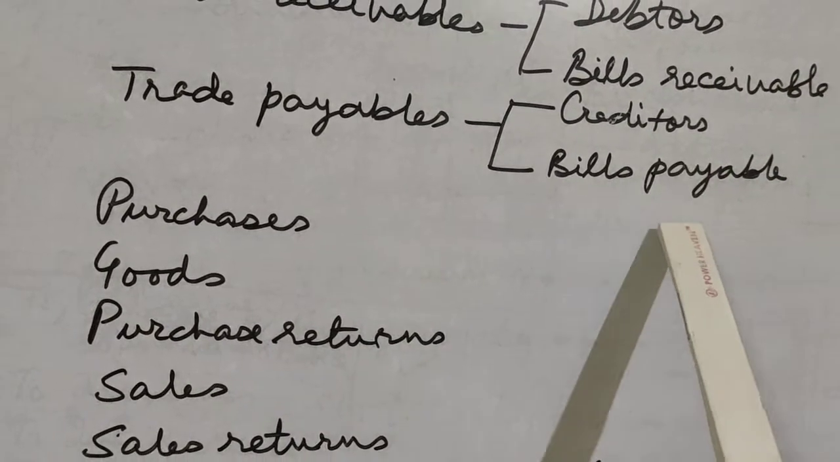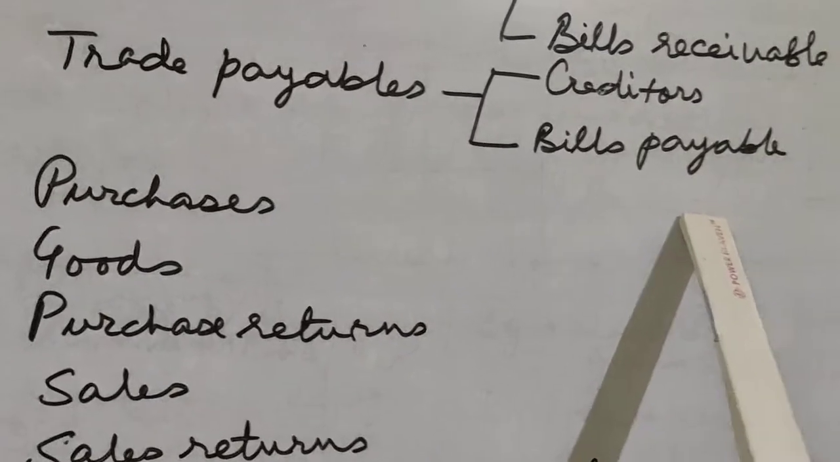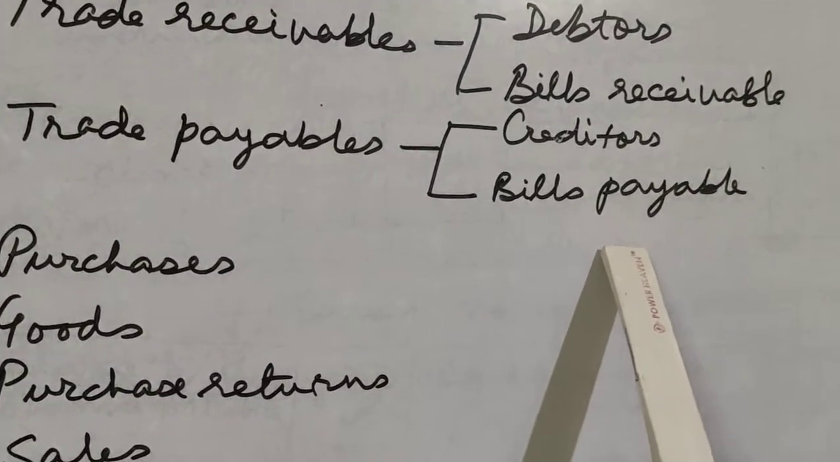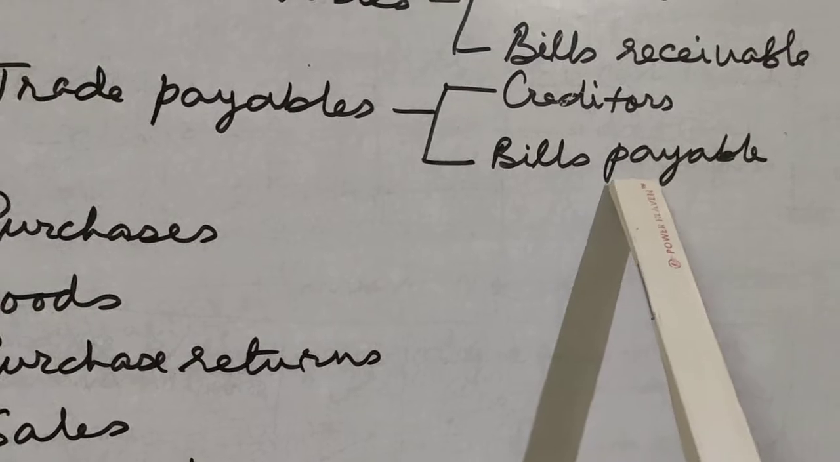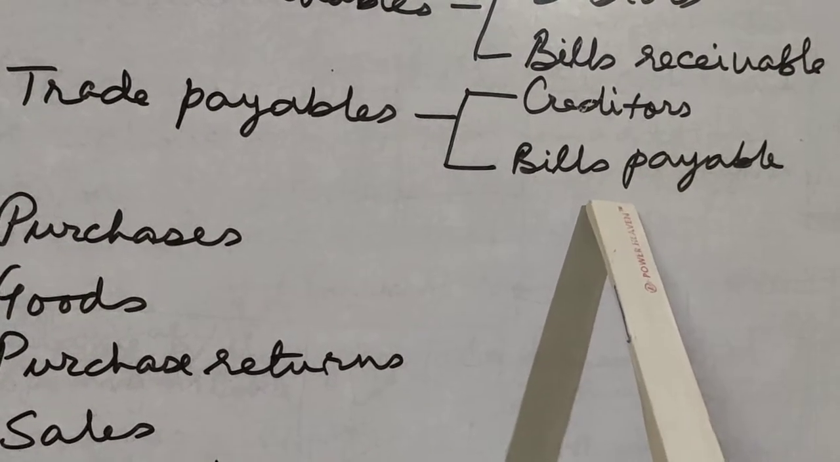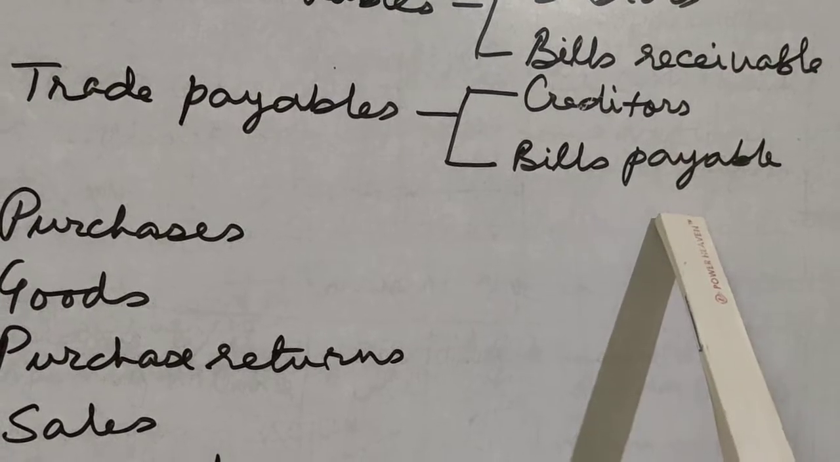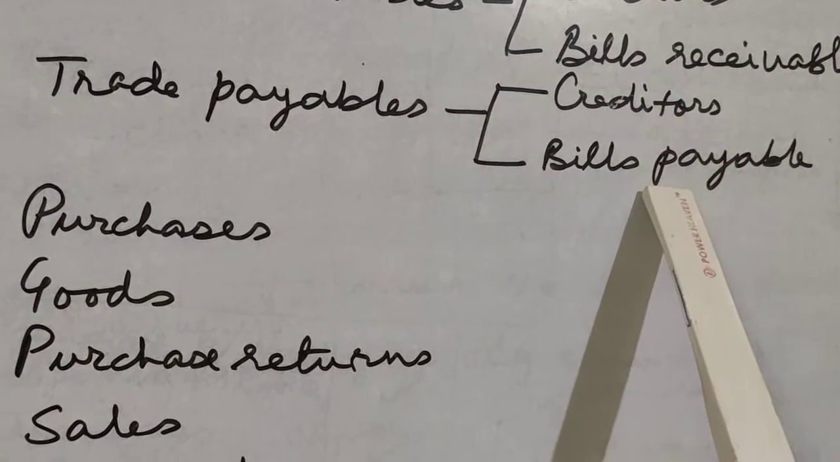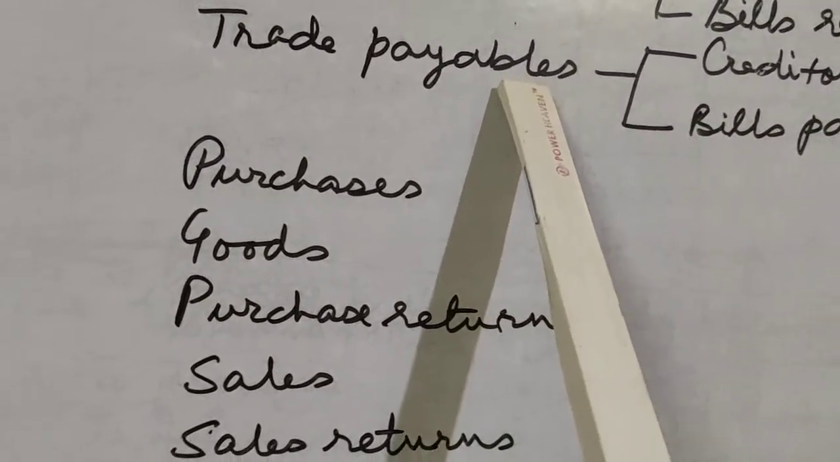And similarly, bills payable is from the point of view of the drawee. The person who has to pay the bill, to him the bill is known as bills payable. So both of them together are known as trade payables.